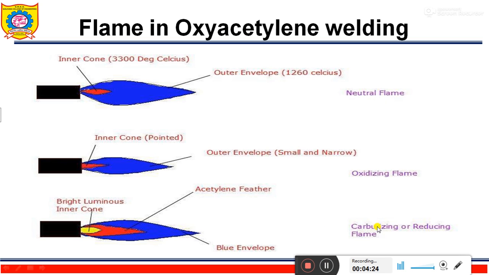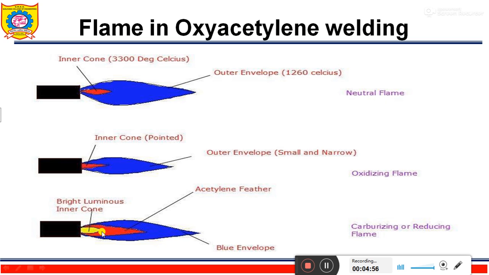Now we will see the reducing flame or carburizing flame, how it looks, what is the application of this, and what is the temperature of this. If the amount of oxygen supplied to the neutral flame is reduced, then the generated flame will be a carburizing flame or reducing flame, with more acetylene content. It is recognized by the acetylene feather which exists between the inner core and the outer envelope.